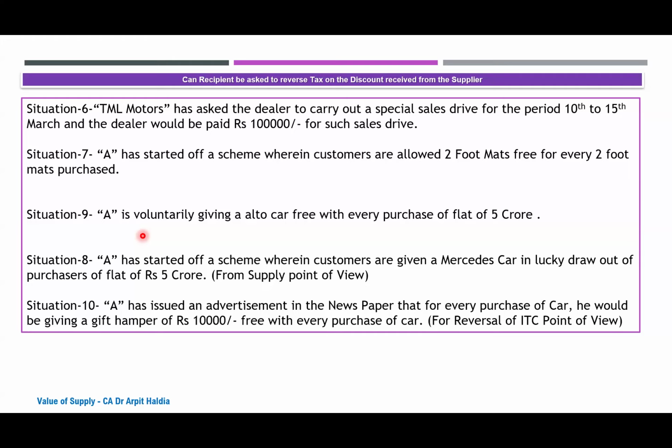Arpit sir, just one point here. I was reading one of the AARs, where the Tamil Nadu triple AR in the case of GRB Dairy Foods has said that no ITC on gifts to retailers for personal consumption for sales promotion. So can we read that if something is given for their personal consumption, then for the sales promotion, they have linked here with the personal consumption of the recipient also. Like if you give a diary, is it for their personal purpose, or is it for the purpose of promoting the sales? So that way also we can link.